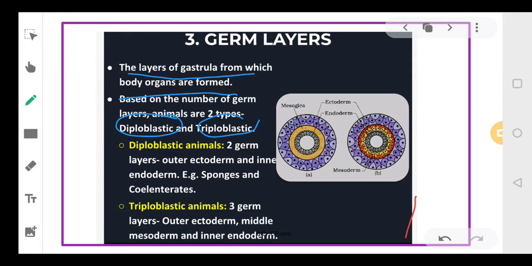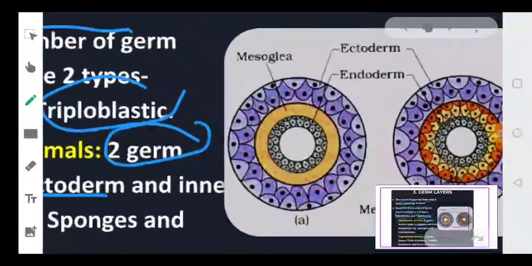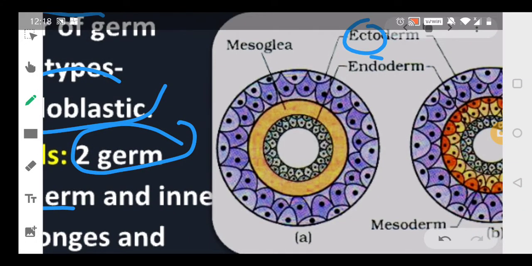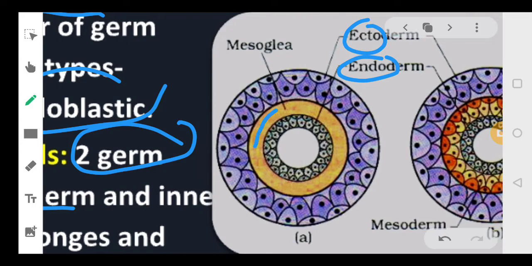Diploblastic, as the word says, diploblastic means the body wall is made up of two germ layers. The outer one is the ectoderm, inner one is called as endoderm. Let's look into the picture. See this picture. This outermost is the ectoderm, innermost is endoderm, and in between there is a liquid which is called as mesoglea.